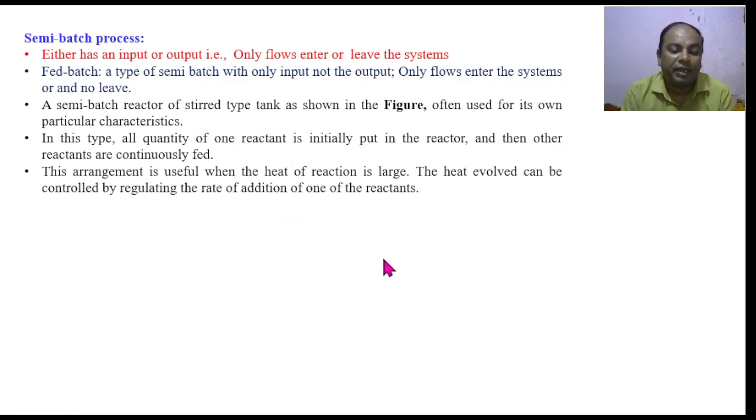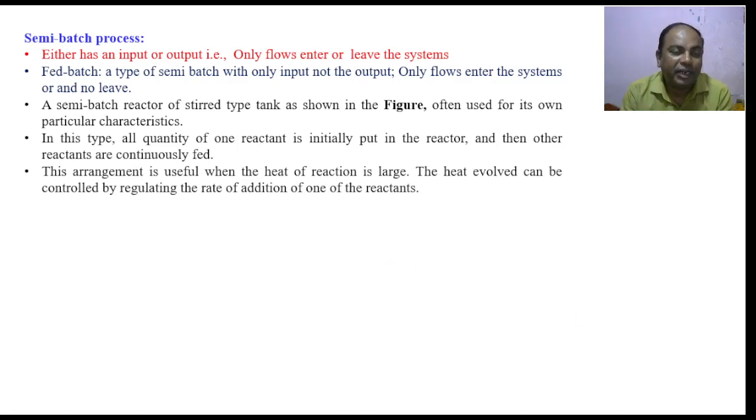In the stir type reactor, one of the reactants we add into the system, and another reactant is continuously fed into the system. So the process takes place, and gradually the product gets formed. Whatever heat is involved would be less in quantity, and that heat can be controlled easily.